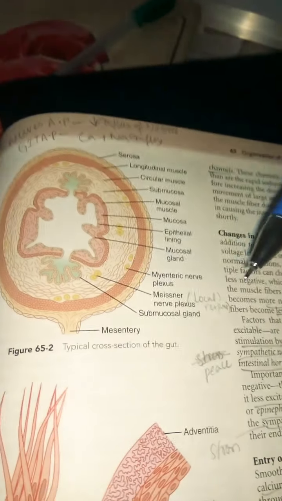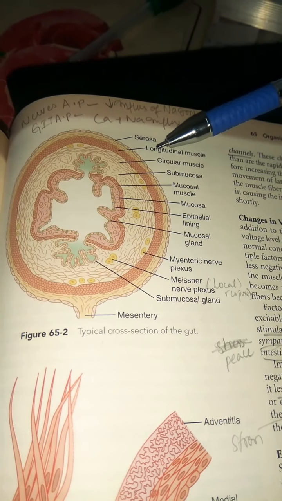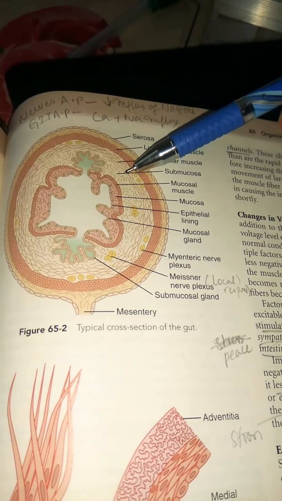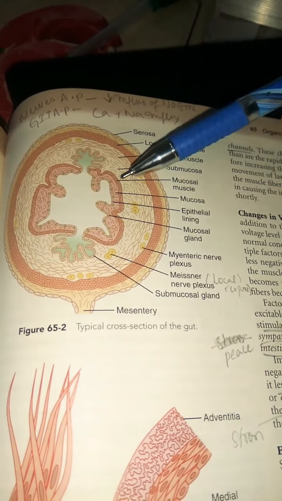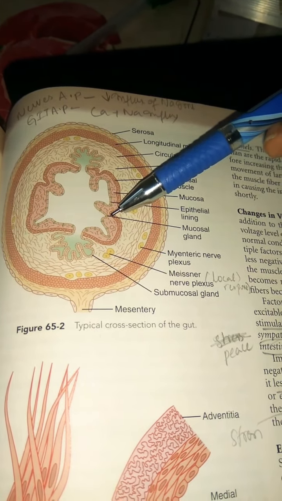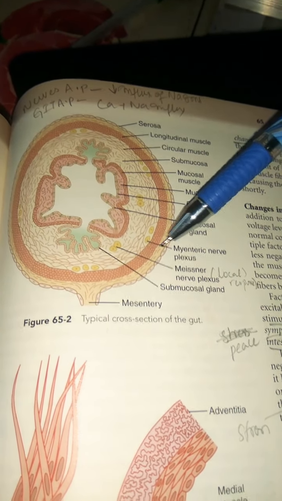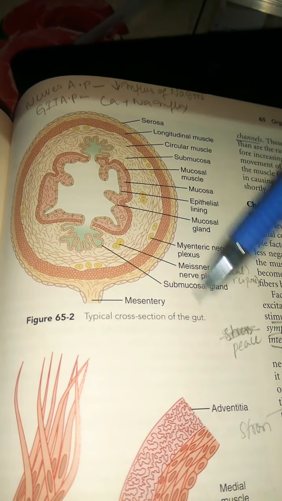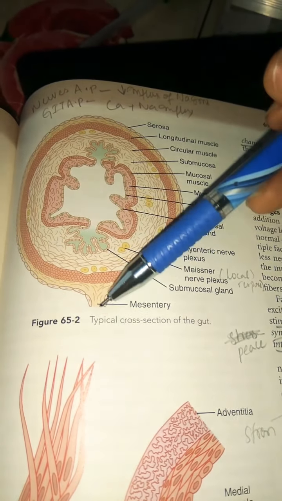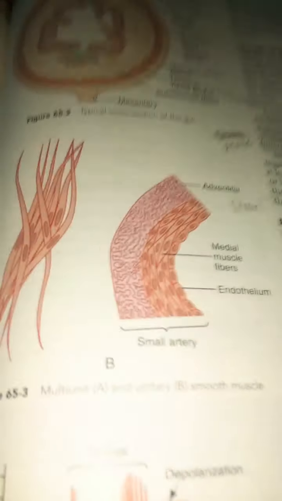Here you can see the different layers, as we said, from outer to inner. The outermost is the serosa layer, following it the longitudinal muscle layer, after that the circular muscle layer, next the submucosa, and finally the mucosal layer. The mucosa also has epithelial lining and contains some mucosal glands. In these structures you can see the myenteric plexus and Meissner's nerve plexus. These are the gut's own enteric nervous system. Here are the submucosal glands, and this is the mesentery.